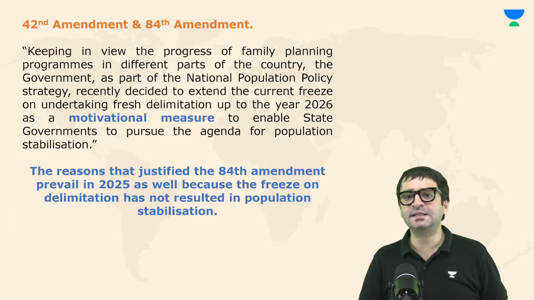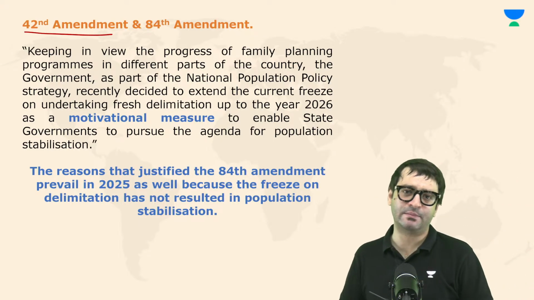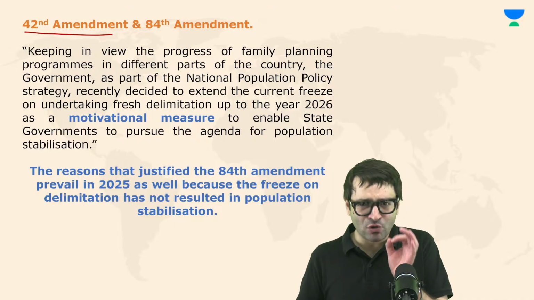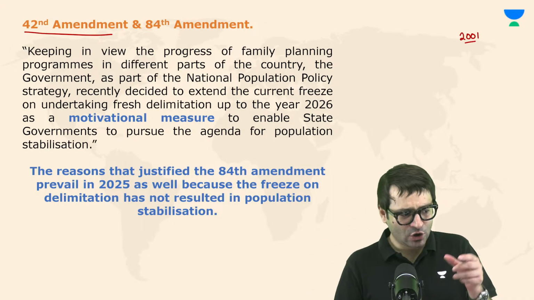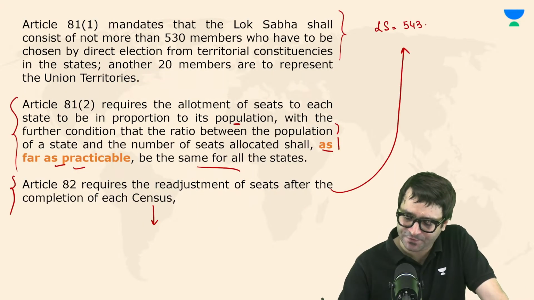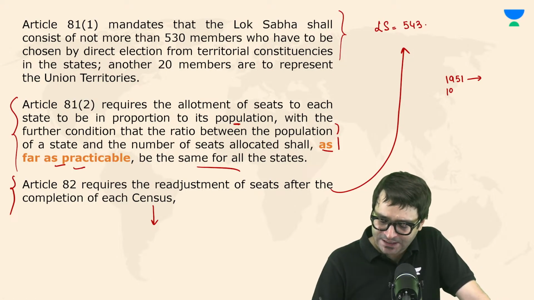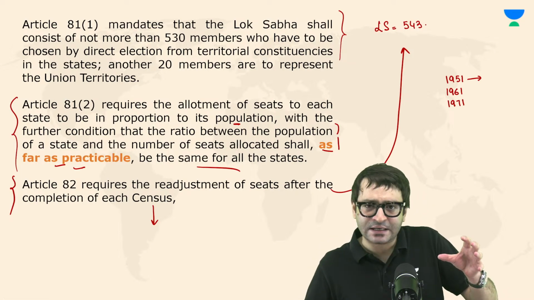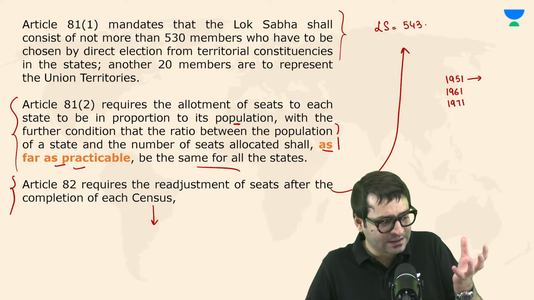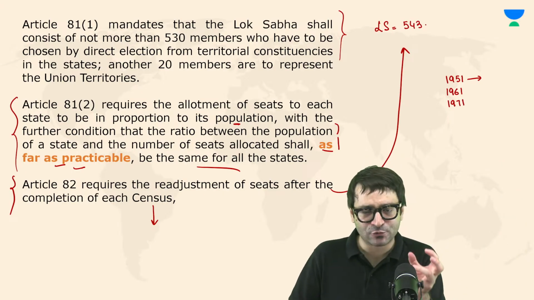The year was 1976 when the Constitution was amended, 42nd Constitutional Amendment Act 1976. It froze this delimitation till 2001. Why? Because after the census of 1951, delimitation was carried out, after the census of 1961, delimitation was carried out, after the census of 1971, delimitation was carried out. And because of that, the number of seats in Lok Sabha increased from 489 to 513, then to 543. So seats kept on increasing.